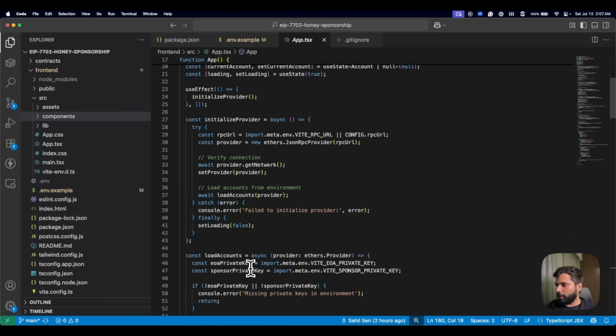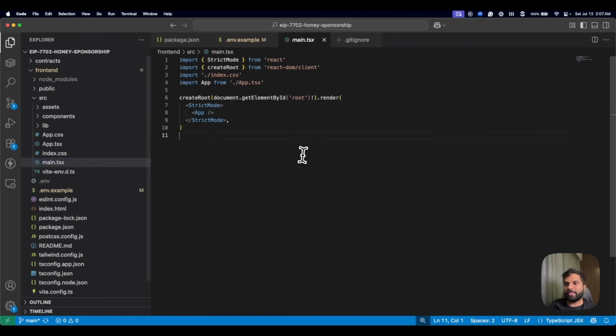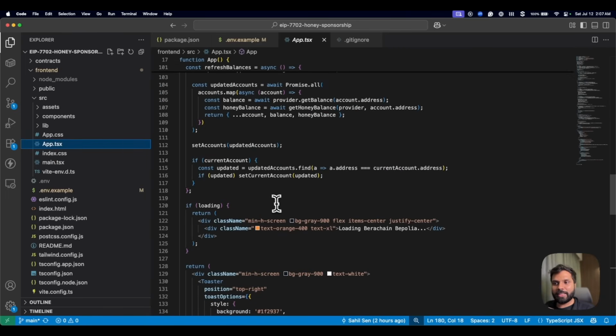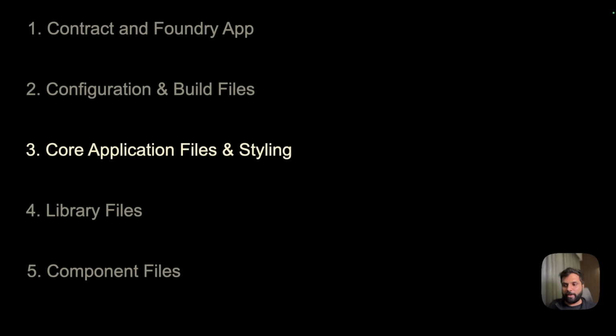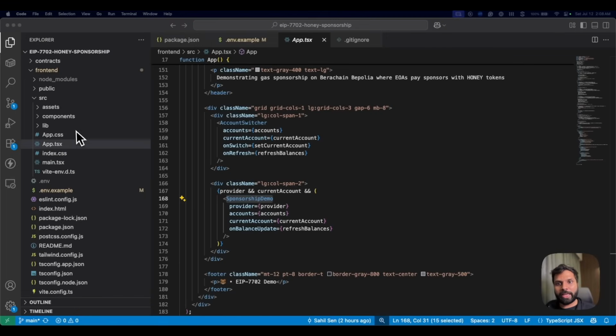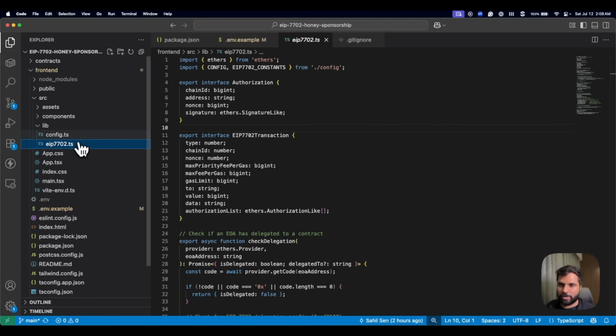So this is our app.tsx core file. And then the main file, which is the entry point of our app, basically loads the app.tsx, and app.tsx basically loads the components, account switcher, sponsorship demo, along with some skeleton. Now, before looking at our components, let's look at some library files. So we have two library files over here. One is config.ts and another one is EIP-7702.ts.